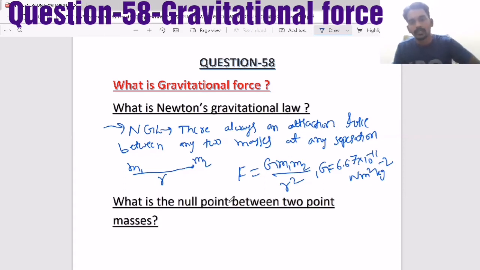So like that, you have to consider this formula. But this formula is mainly for two point masses fixed at two different positions, or two spherical bodies also you can take like point masses. Means you have to replace them at their center of mass. You can replace a spherical body like a point mass at its center of mass.